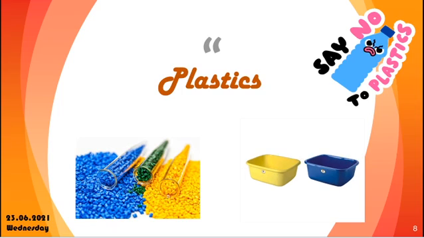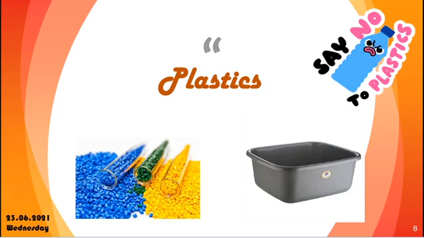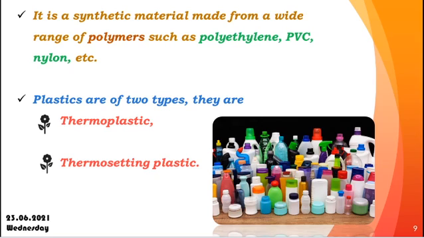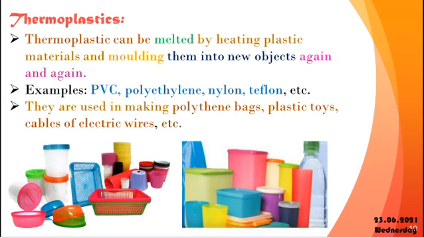And the next one, plastics. Role of chemistry in plastics. Plastic is a synthetic material made from a wide range of polymers such as polyethylene, PVC, nylon. There are two types of plastics, thermoplastic and thermosetting plastic. Let us see the first one, thermoplastic. It can be melted by heating the plastic materials and molded into new objects. So it can be done again and again. Examples: PVC, polyethylene, nylon, Teflon. These are used for making poly bags, plastic toys, and cables for electric wires.